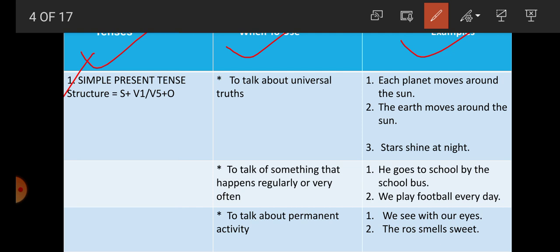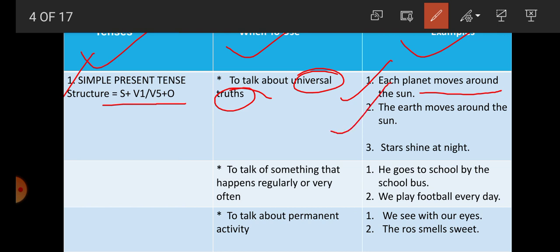We all know the structure of simple present tense or present indefinite: subject plus V1 or V5 plus object. And when do we use simple present tense, students? To talk about universal truth. For example, each planet moves around the sun. This is a type of universal truth, that each planet moves around the sun. That's why we have used the structure of simple present tense.